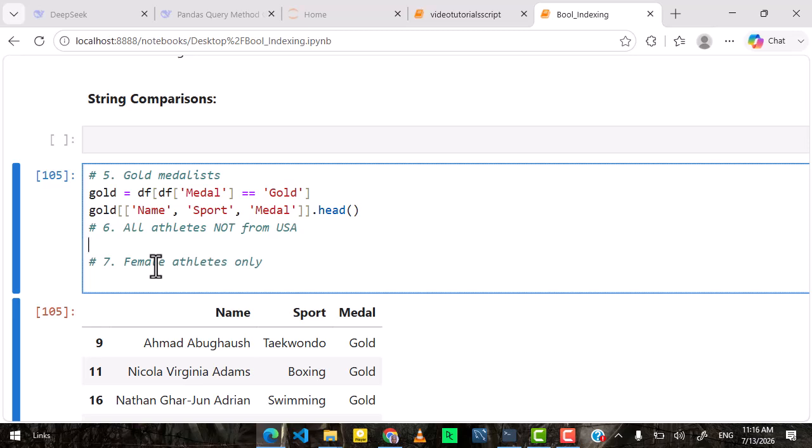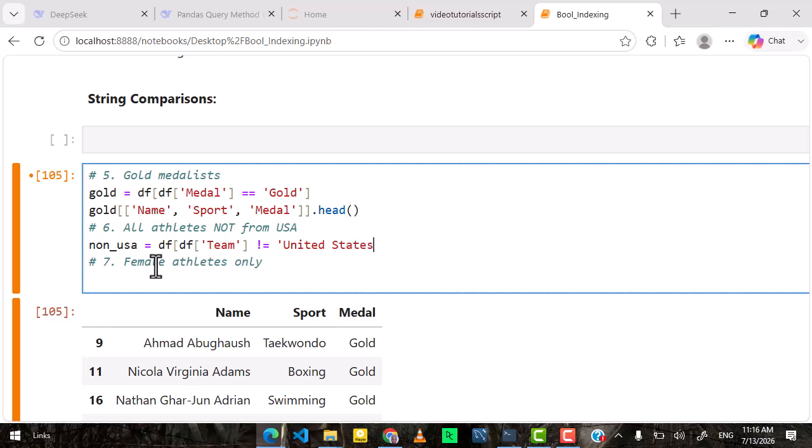You can call these non-USA athletes, non-USA, and then we filter DF by the condition where team, which is the country, right, is not equal to United States. I do believe that's how it's written.